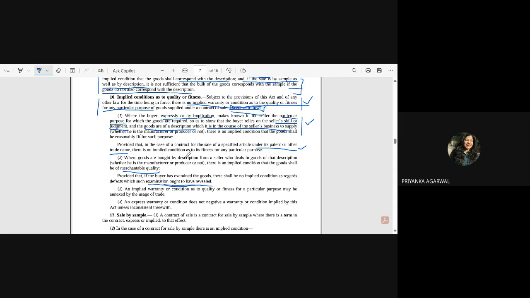Okay, third point. Ma'am, I have a doubt. Yes, Priyansh. Ma'am, in the proviso clause, it has been said that if the buyer has completely examined it and found some defect, then the seller is not responsible. But what if, for example, I got a phone from a shop.